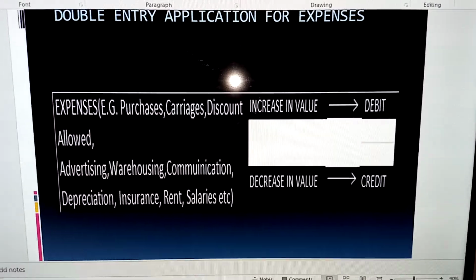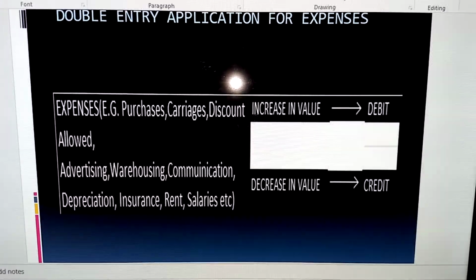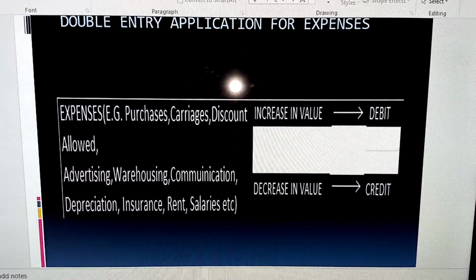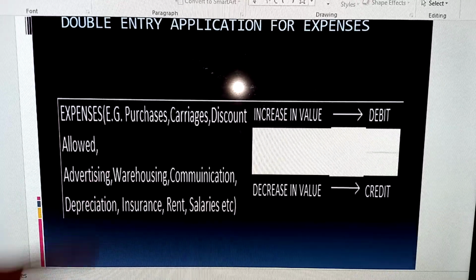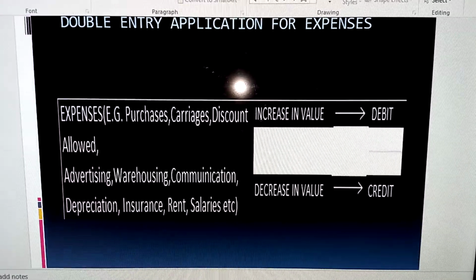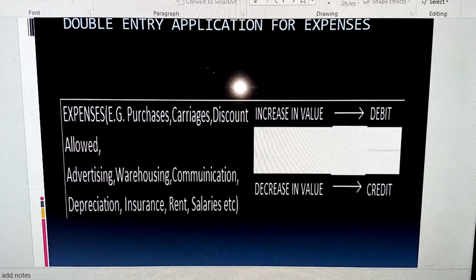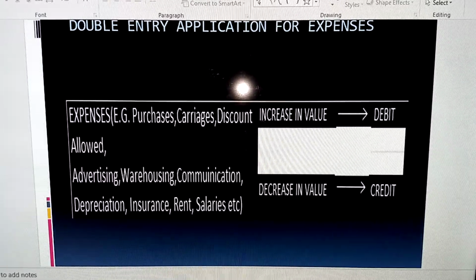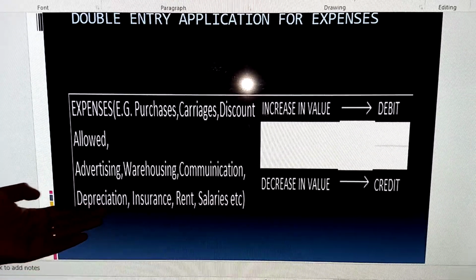We also have communication, and we have depreciation. Depreciation is the part of an asset that has expired. For instance, you have a motor vehicle. The vehicle is an asset that you use over a long period of time. If you're using it for 5 years, in the first year a part of it expires. That is what we call depreciation.